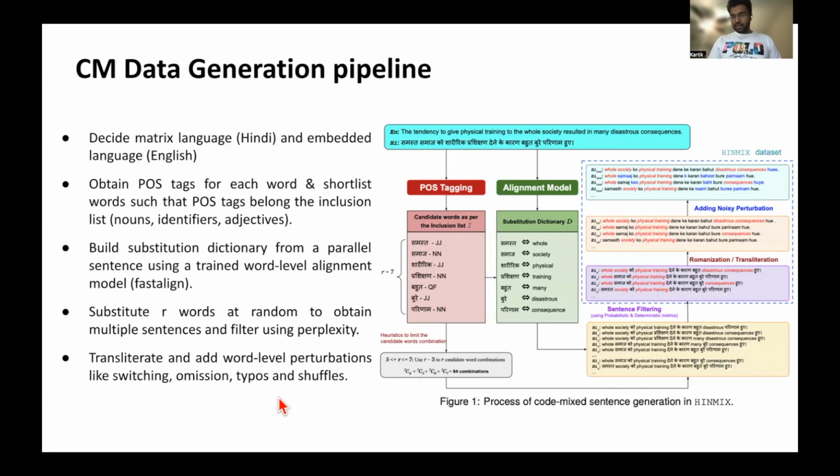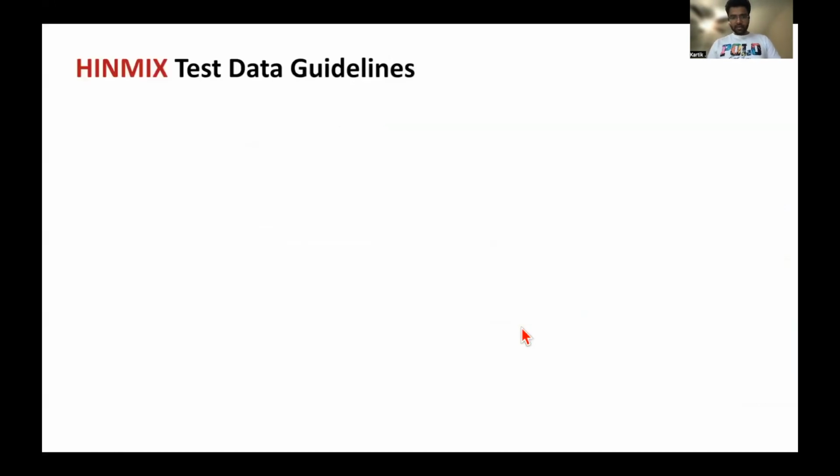The next step would be transliterating, or what we also call romanization, of Hindi code mix to a romanized version. So the orange box has the romanized Hindi Devanagari words in English form. The last step is to add perturbation, the noise, so that it can mimic real world code mixing behavior. We add four types of noise. We switch letters, we omit some letters, we introduce some typos, and we shuffle some letters in the word, so that a noisy code mix version of the sentences is formed.